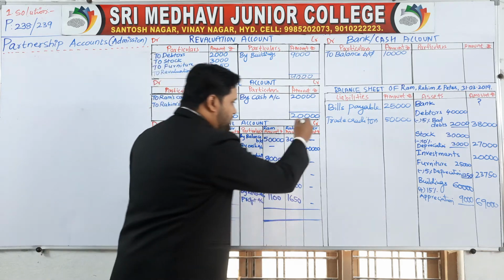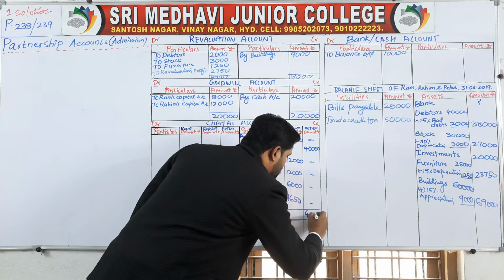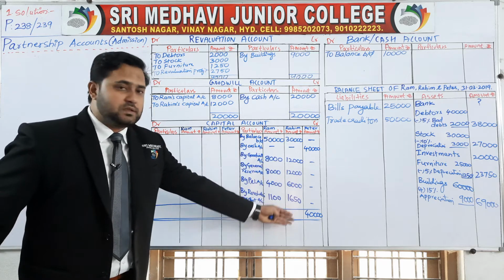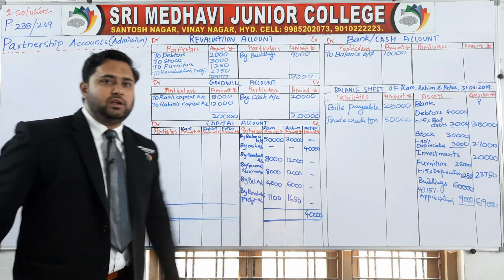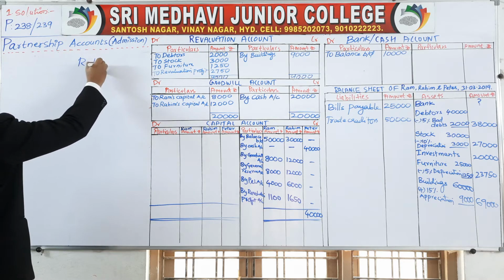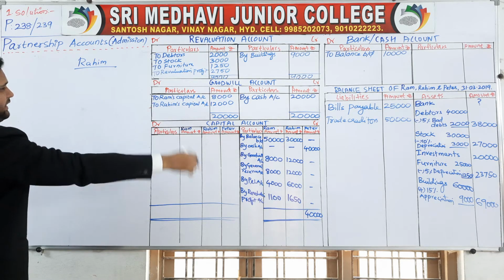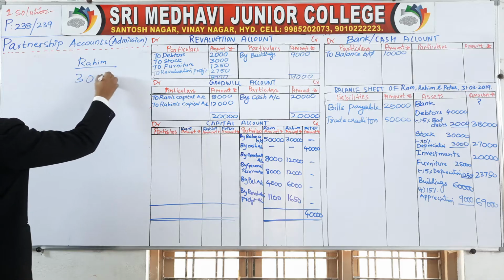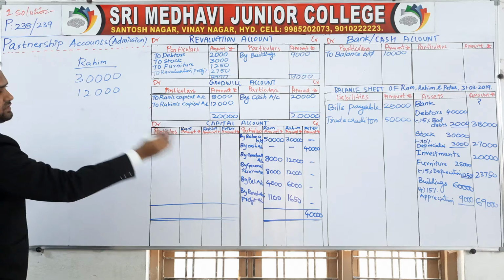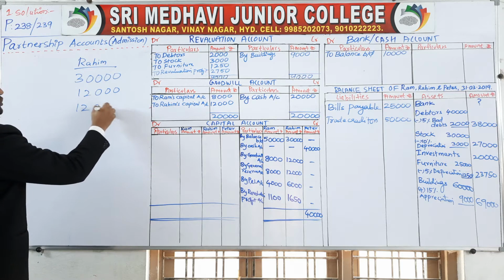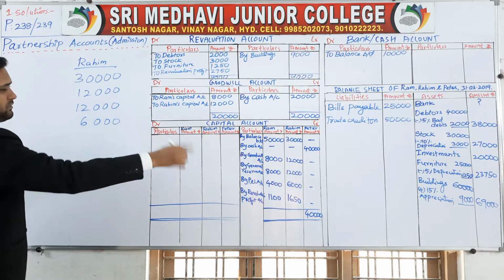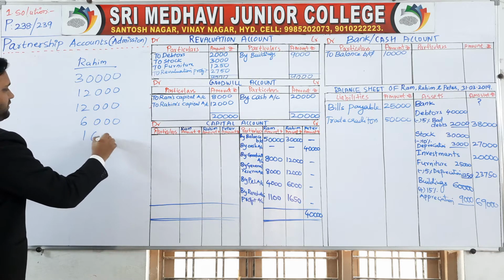$40,000. Nothing is there. So the total amount of Peter's capital is 40,000. Add this Rahim's total: 30,000, 12,000, 12,000, 6,000, 1,650.